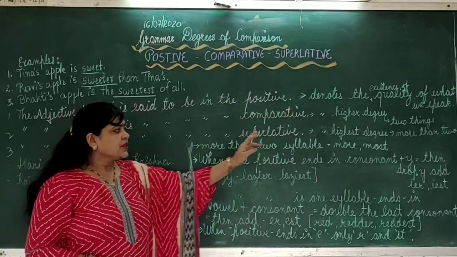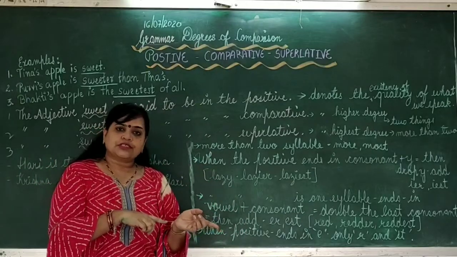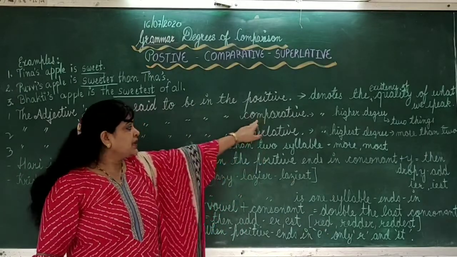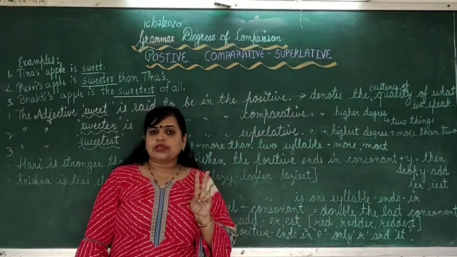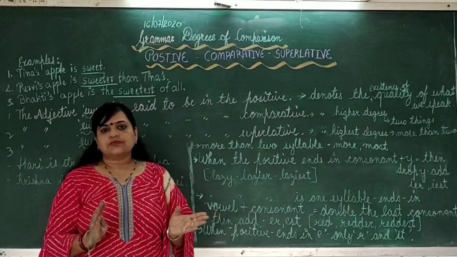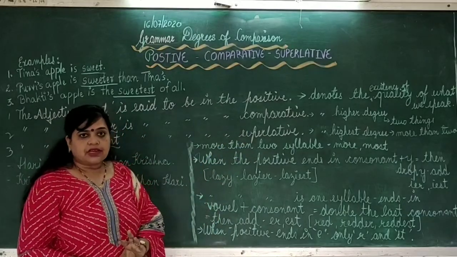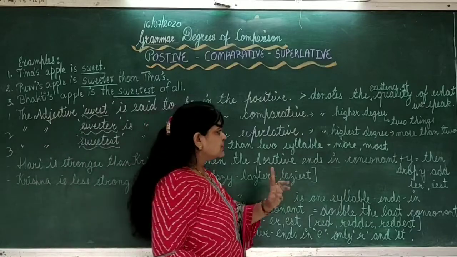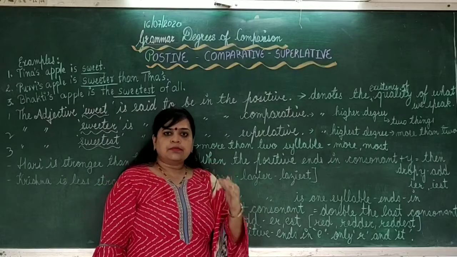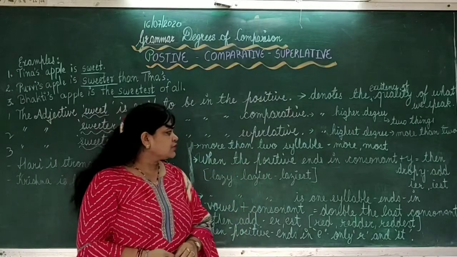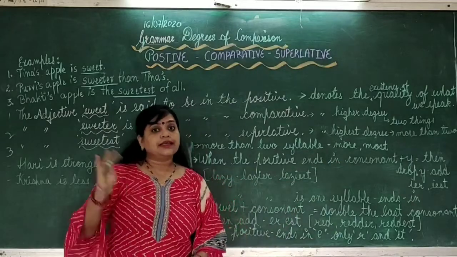Now comparative. Comparative is somewhat higher degree than positive. But comparison is done between only 2 things. Only when there are 2 things or 2 persons can we do the comparison, then we have to use comparative degree, so its degree is slightly higher than the positive degree. Then coming to superlative degree, it is the highest degree of all.